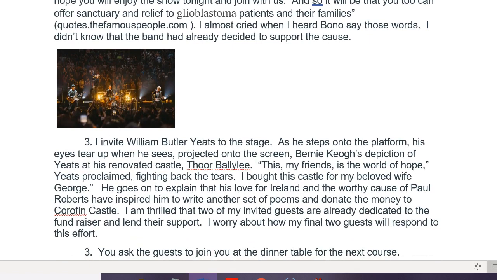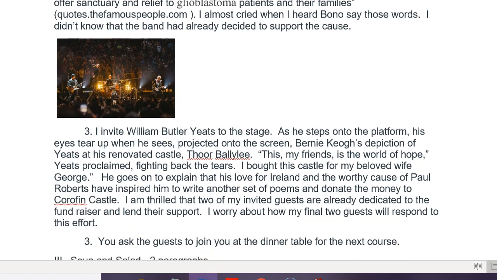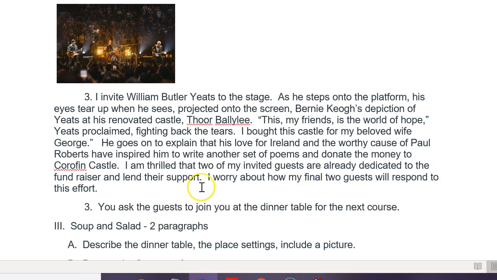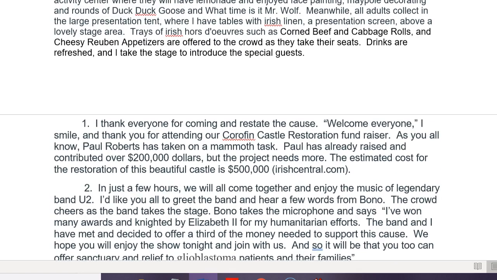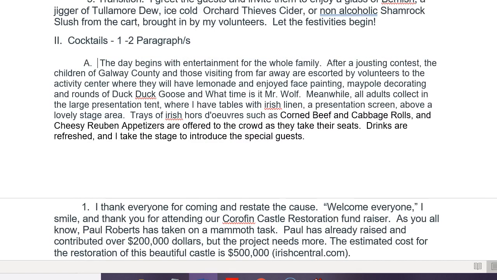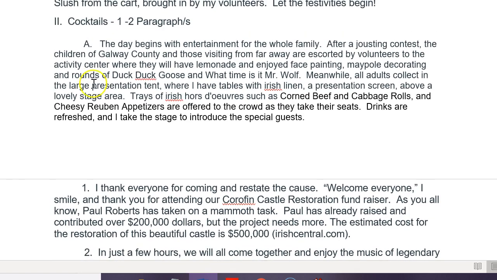And then, because I need to have opposition, I'm going to indicate that I'm starting a new paragraph to introduce the last 2 invited guests, and those guests are going to need some convincing. Because if nobody needed any more convincing, then the essay would be over. So let's see what we did here with this beginning of this paragraph, these 2 paragraphs called cocktails.